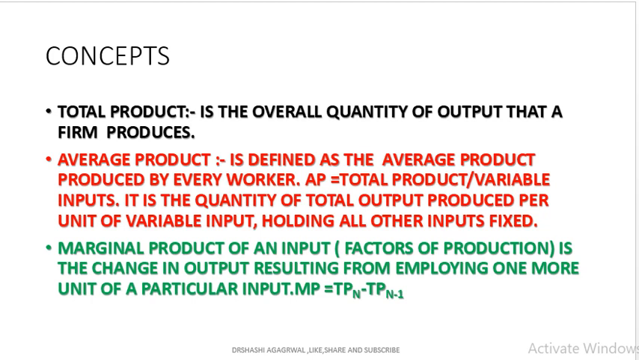So what is the marginal product? When we change the factors of production, like we have 10 labor producing 100, and we increase one more labor, then the total production is 109. So the marginal product will be calculated as 109 minus 100, which is 9. Marginal product of an input is equal to the change in output resulting from employing one more unit of a particular input. That is, total production of n units minus total production of n minus 1 units is called marginal product.